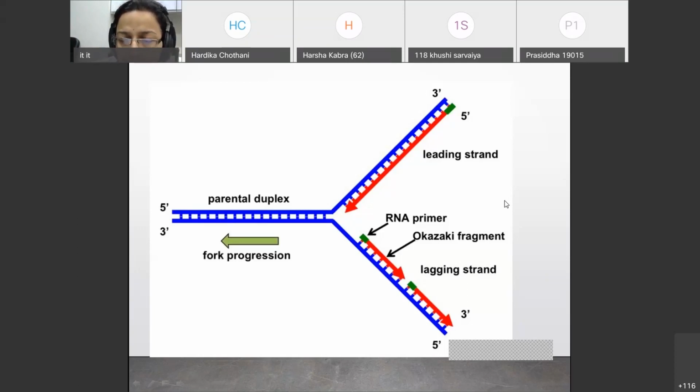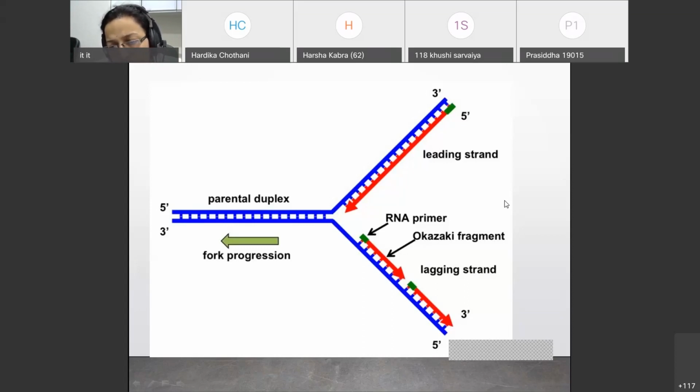It is generated continuously. As against this, on the other strand, which acts as a template, you have discontinuous synthesis of the newly generated strand. This is called the lagging strand. If you look carefully on this strand, you have short fragments of new DNA strand with the green primer and red arrow.